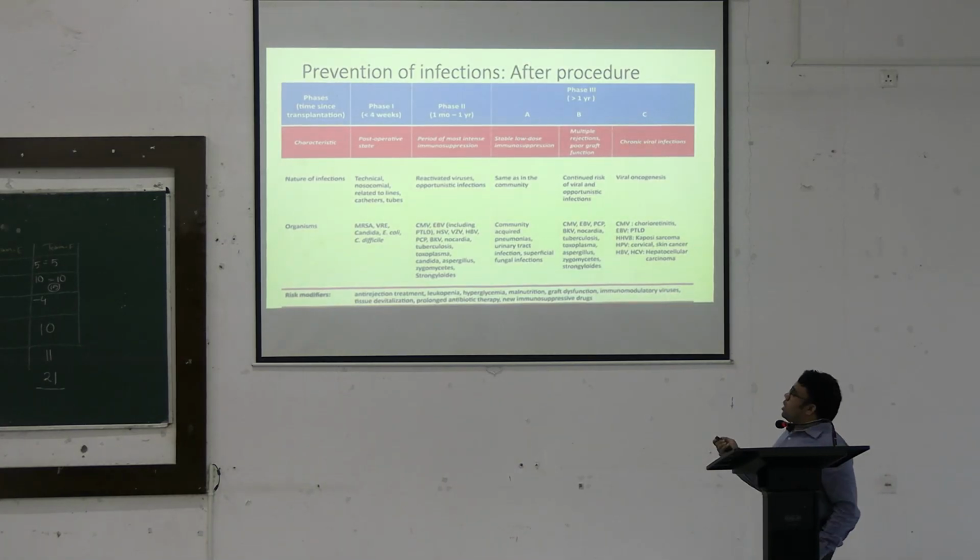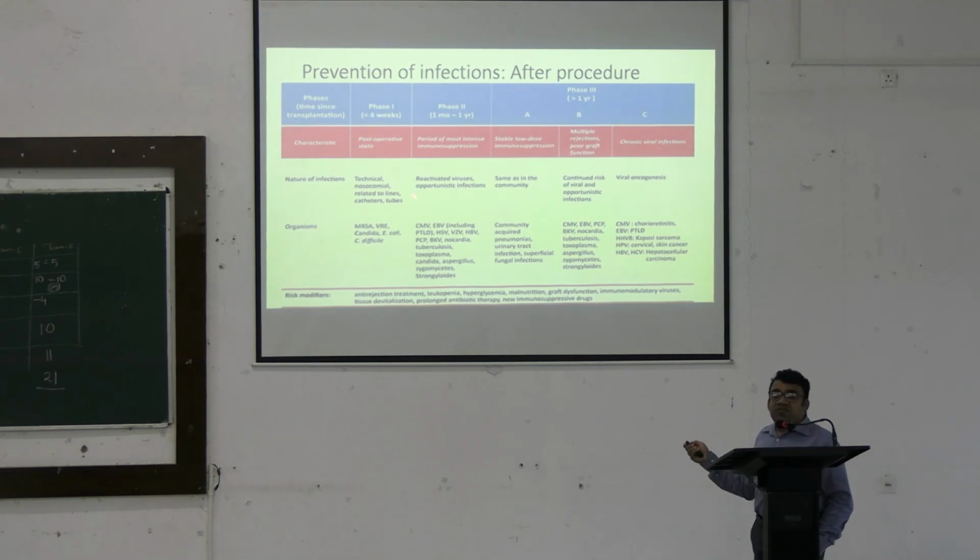Now, if you look at this chart, based on the timeline, we can categorize the various infections and the nature of the infections. For example, in the immediate post-transplant period, we can find infections mainly due to nosocomial or technical related causes. Technical related means procedure related, where we can find infections caused mainly by multi-drug resistant bacteria, Candida, and C. difficile infections.